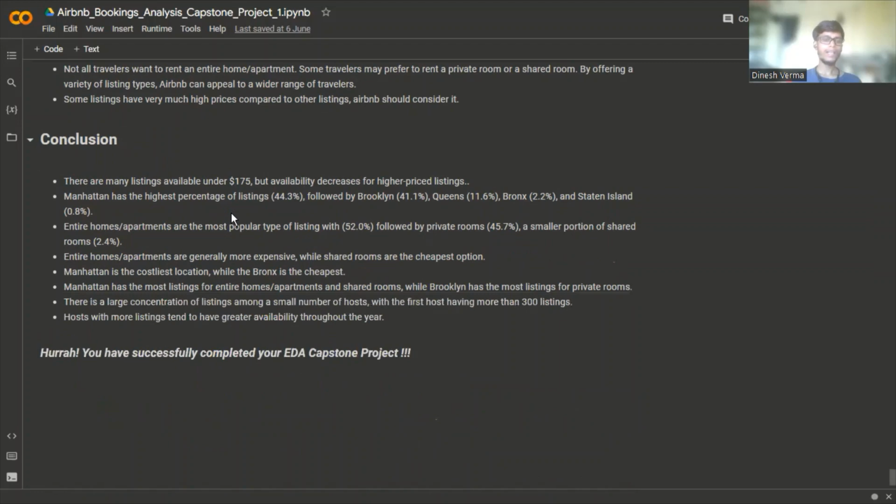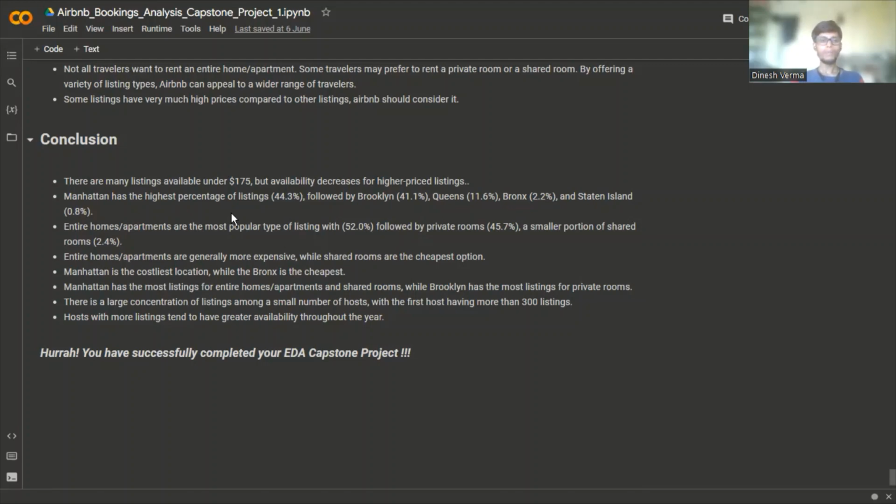So the final conclusion of this project is there are many listings available under $175, but availability decreases for higher priced listings. Manhattan has the highest percentage of listings, 44.3%, followed by Brooklyn 41.1%, and Queens with 11.6%, and Bronx has only 2.2%, and Staten Island has only 0.8%.